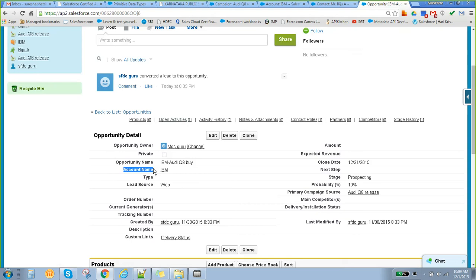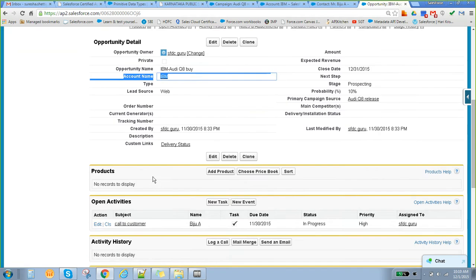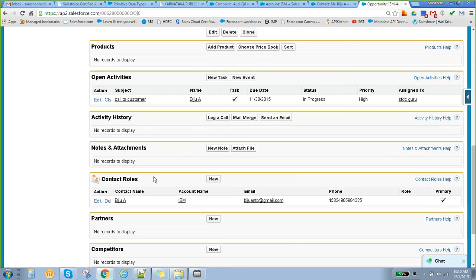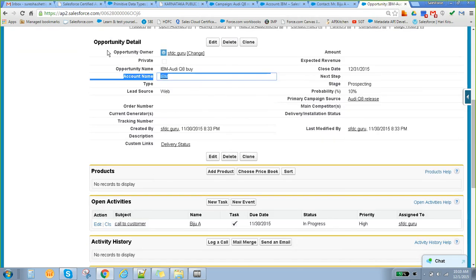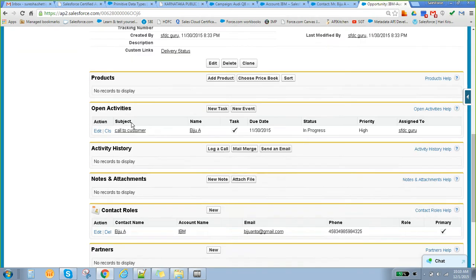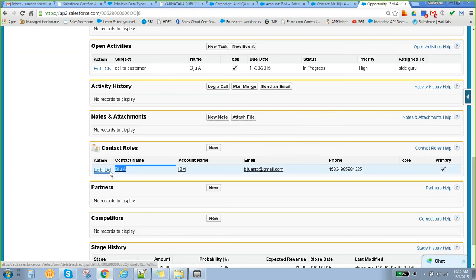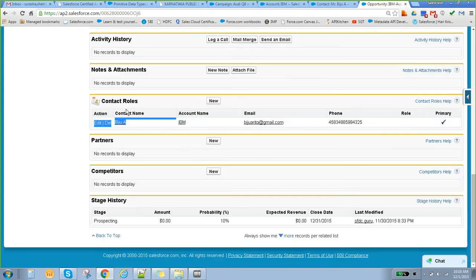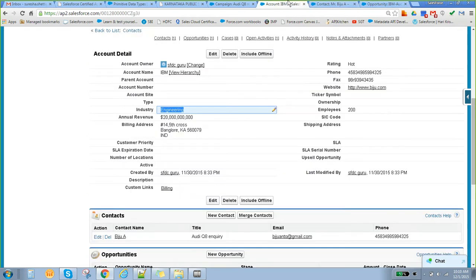So if you come to opportunity also, see here there is a field called account name, correct? This is how we come to know which particular account this opportunity belongs to. Based on this field we can know that this opportunity belongs to that particular account, correct? If you scroll down in the opportunity, you can see the contact details also, whatever contacts are attached to this particular opportunity. Here you can see the contact also. Correct? Clear?